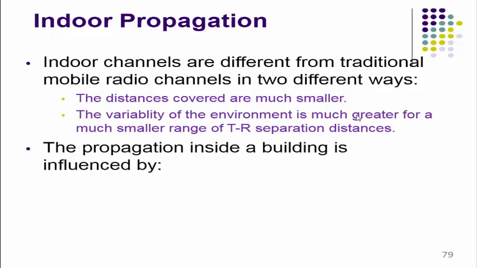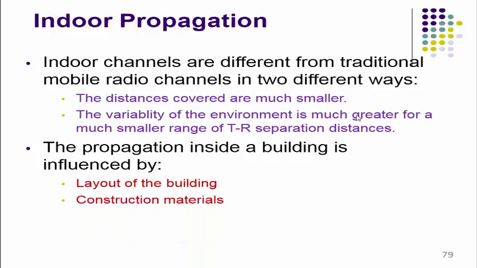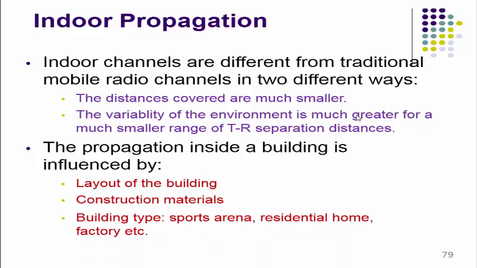The propagation inside a building is influenced by the layout of the building, the materials used in the construction of the building, then the type of the building, for example sport arena, residential home, factory building, etc. So depending on the dimensions of the building, the material used, and the type of the building, the propagation of the radio wave inside the building gets changed.